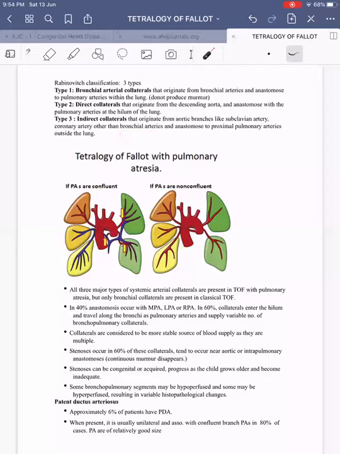So this is the image showing tetralogy of Fallot with pulmonary atresia, where we can see that there is no flow from the right ventricular outflow tract.